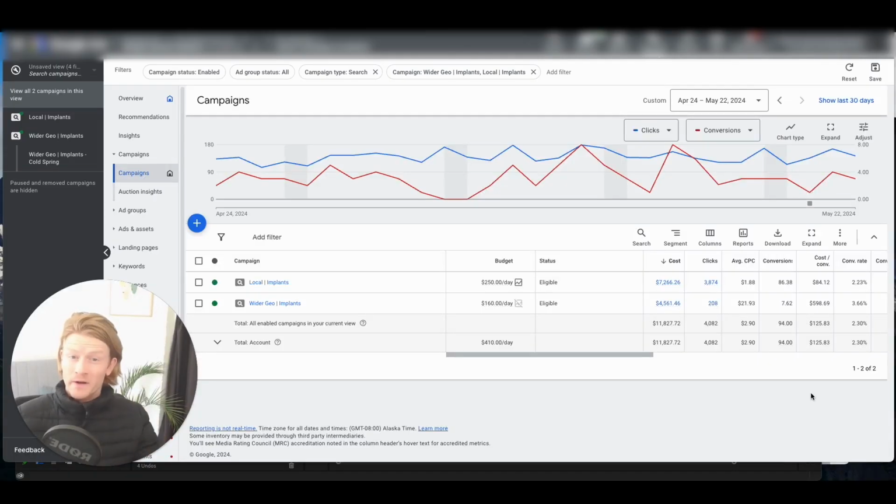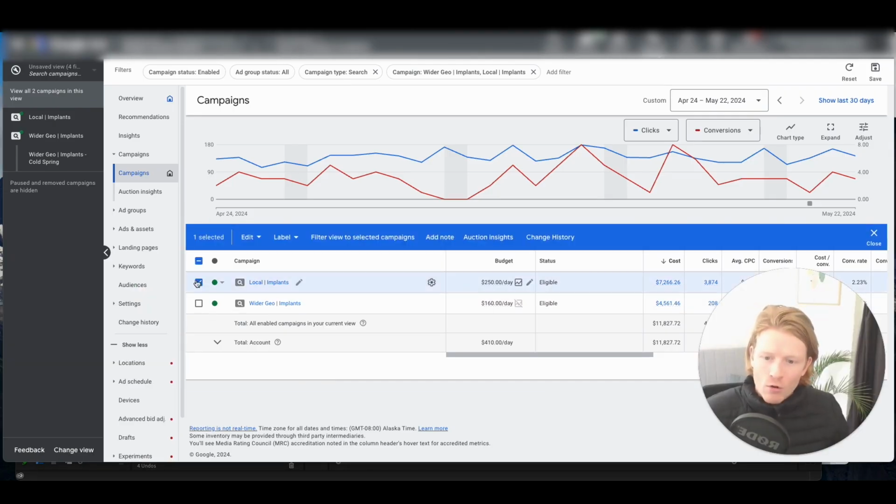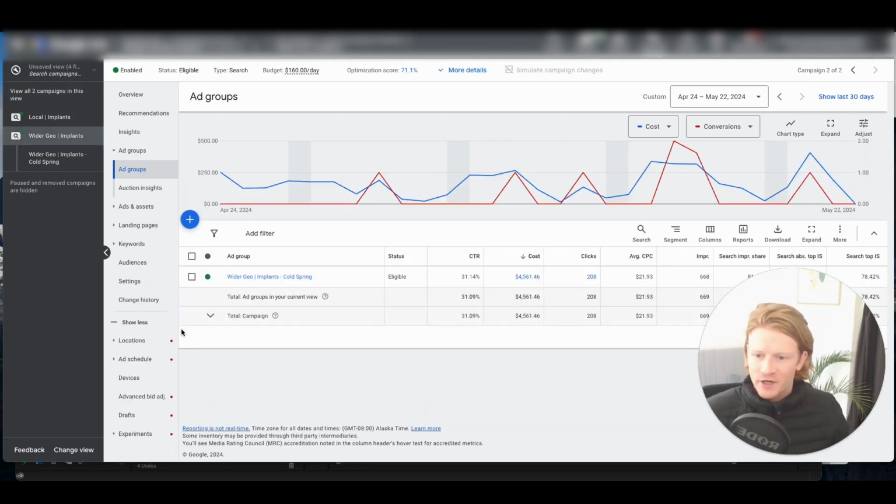So with a bit of a 2024 update here, hence the change in my hairstyle, let's look at what this kind of campaign structure actually looks like in practice. This is a dental implants client based in Cincinnati, Ohio. So we have our wider geographic campaign and our local campaign. Let's look at the wider geographic campaign.